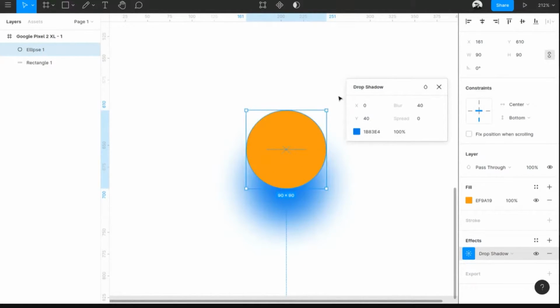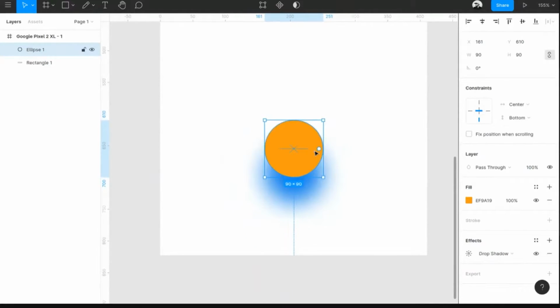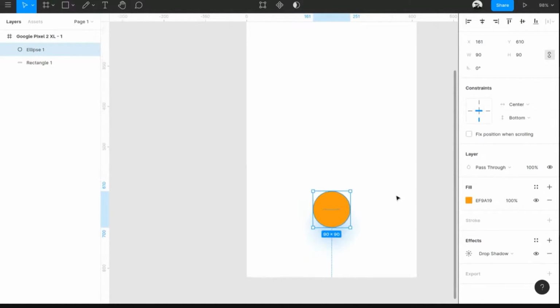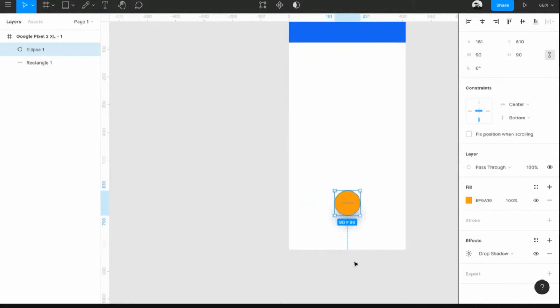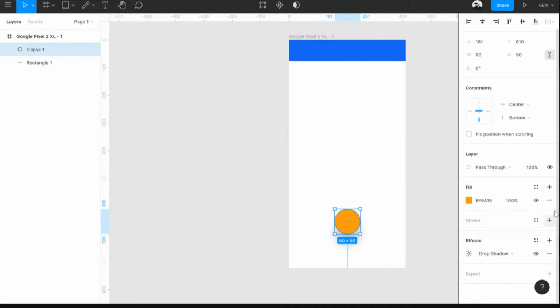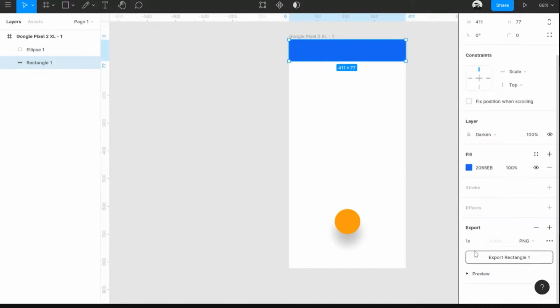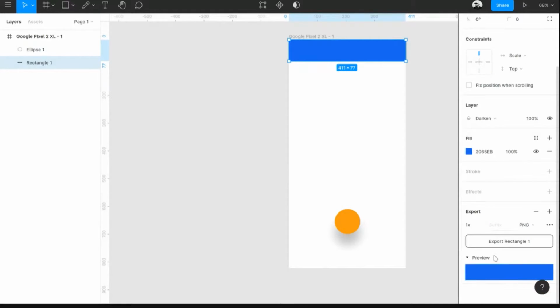So yeah, that's mostly the things for objects. There are a few other settings that will be applicable just for frames. So we'll go through that in a while. But before that, the last option in the right side panel for an object is the export button. So you click on the export plus icon, you can see what scale you want to export a particular object in, and PNG, which format you want to export it in. If you click on preview, you can actually see what you're going to export.